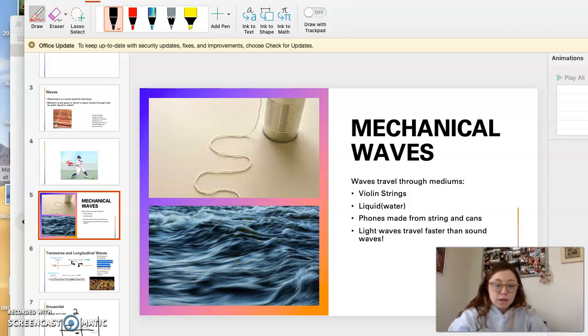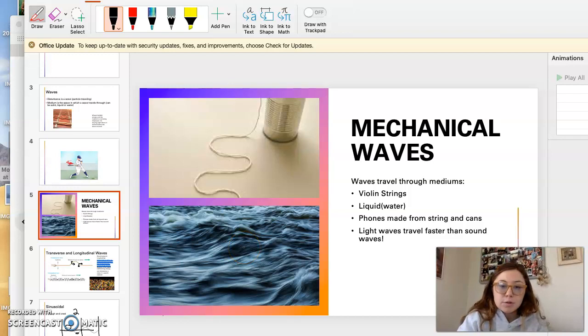Well, the water is the medium, sorry. And then the phones, I don't know if you did this when you were younger, but phones that can be made from the cans right here in the string, we have the sound waves traveling through the string, so the string is our medium. And then just something to note, like we talked about earlier, light waves travel faster than sound waves.